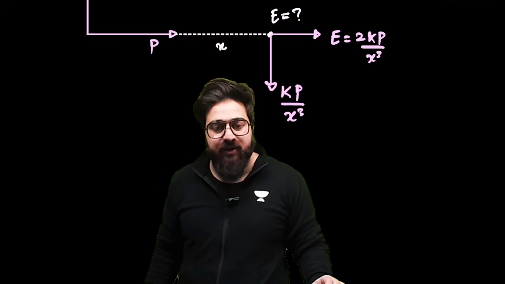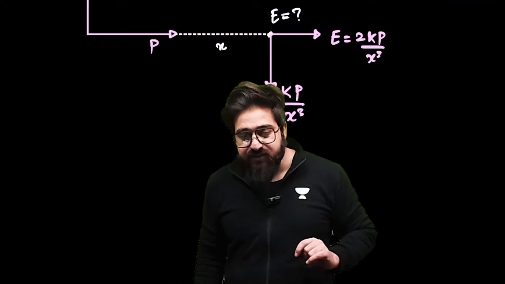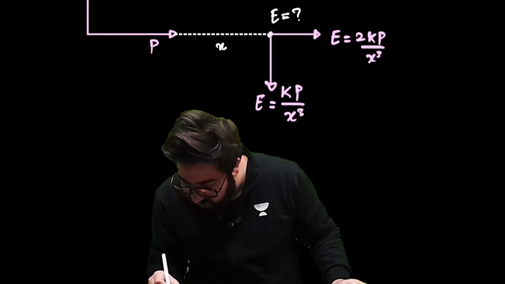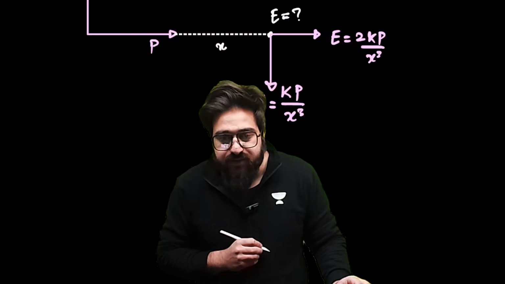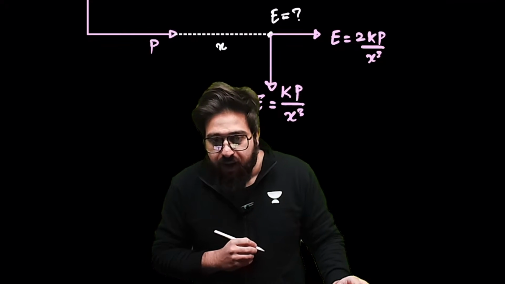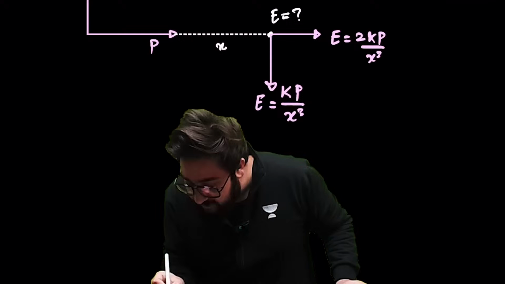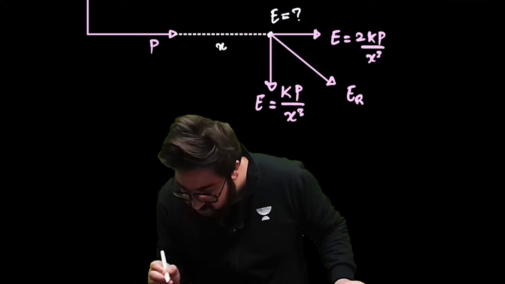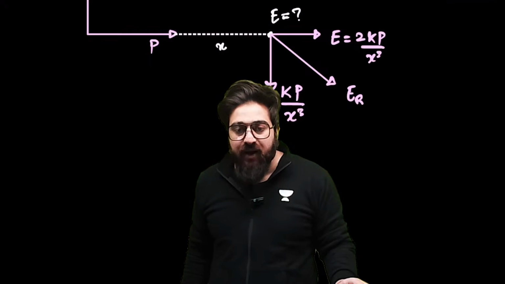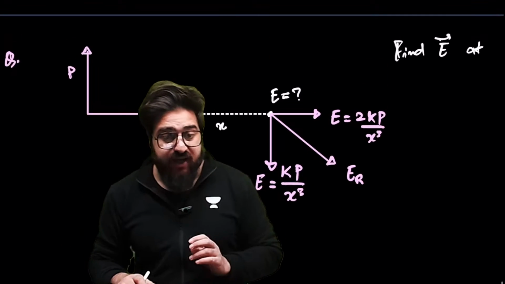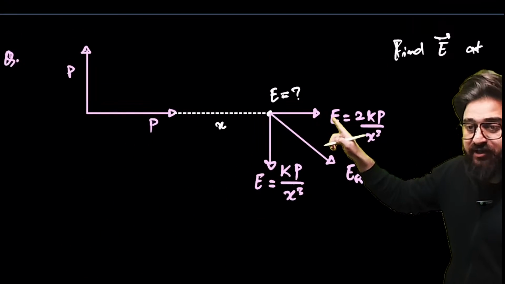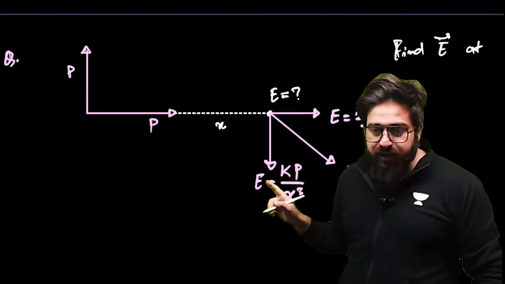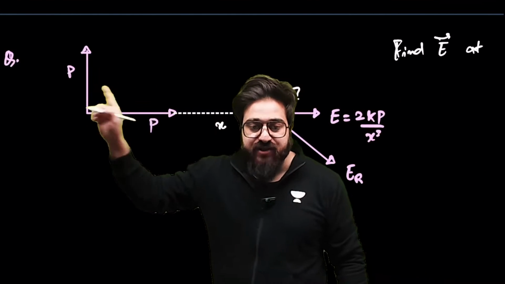My dear friends, this is the electric field over here, and the net resultant of these will be something like this. This is the resultant electric field. This is the electric field because of this dipole, and this one is because of this dipole.